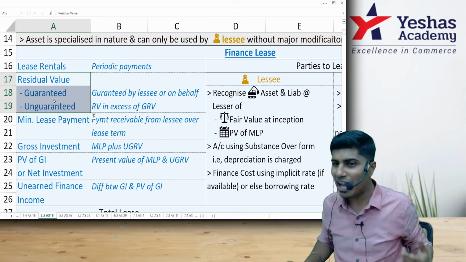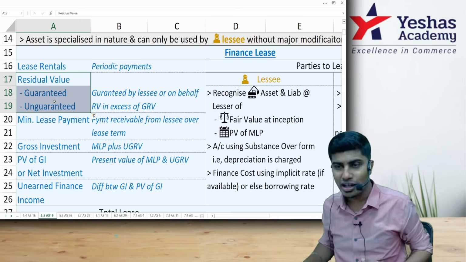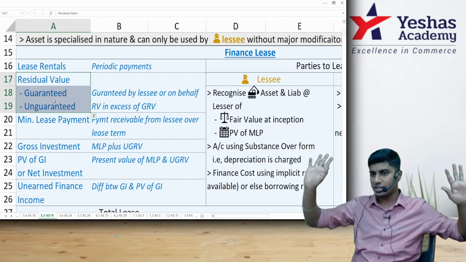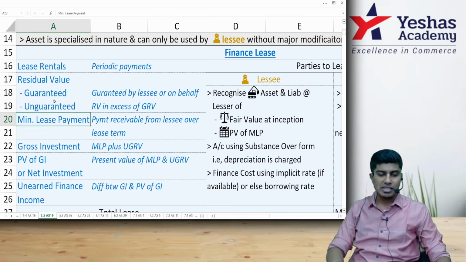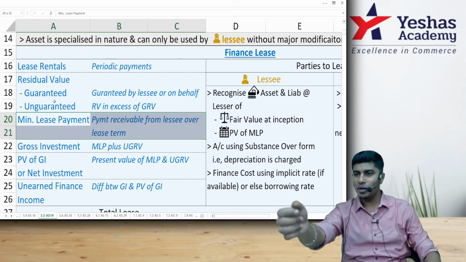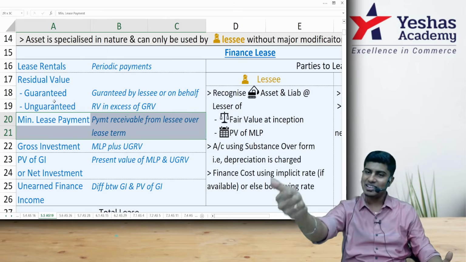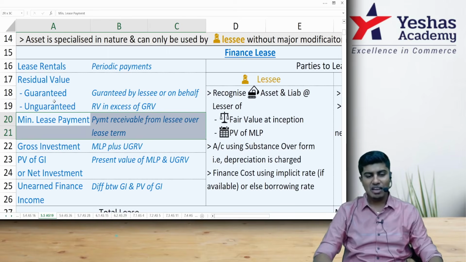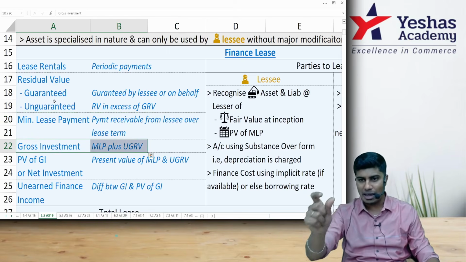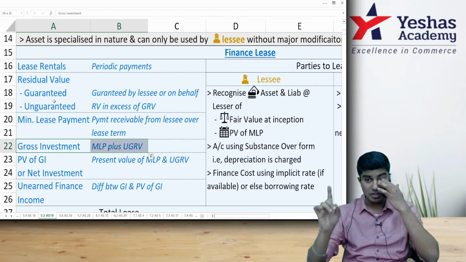Why? You did not guarantee. Why will you consider it? I am still feeling that I'll receive it in spite of no guarantee, so I will consider the same. So minimum lease payment is the money that you have promised that you will pay. What have you promised to pay? You promised to pay lease rental plus guaranteed residual value. If I take the present value of it, the present value of MLP, that will be the point of discussion.